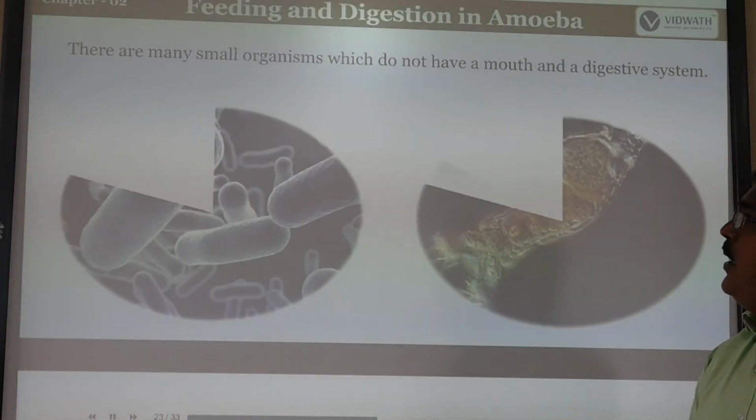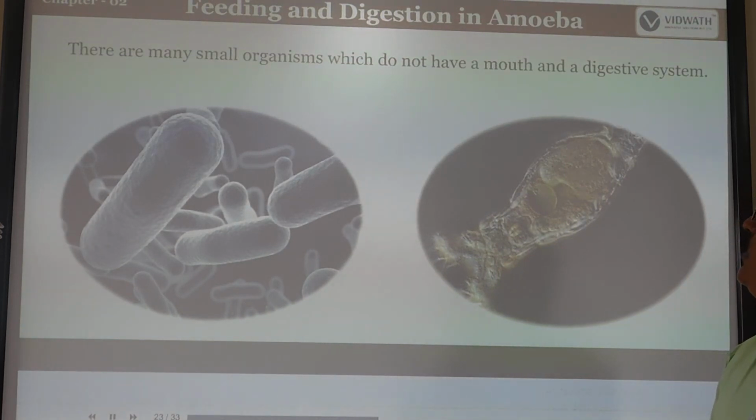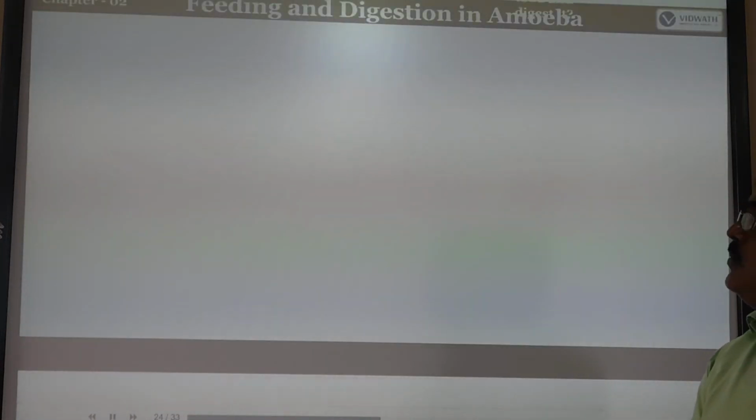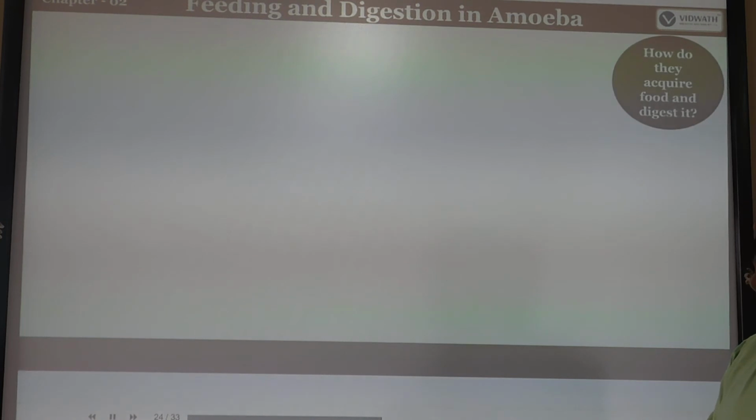There are many small organisms which do not have a mouth and digestive system. Such animals we can regard as the lower forms of animals. How can the feeding and digestion be seen here? How do they acquire food and digest it?